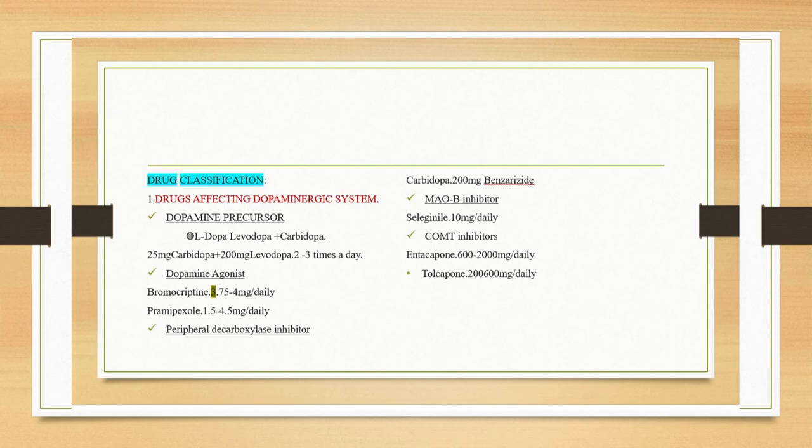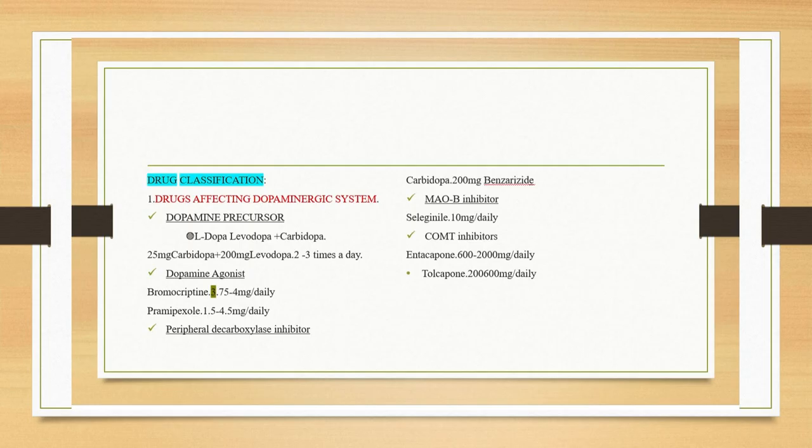The third one is peripheral decarboxylase inhibitor. When you are taking the drugs, they are not only entering into the central nervous system; via the bloodstream, the drug is circulated throughout the body. So in the whole body we have central and peripheral compartments. For example, in Parkinson disease, the drug also reaches and circulates in the peripheral nervous system.